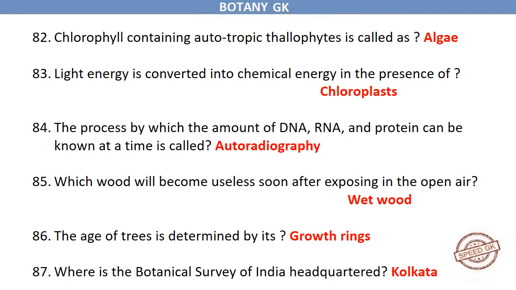Chlorophyll containing autotrophic thallophytes is called as algae. Light energy is converted into chemical energy in the presence of chloroplasts. The process by which the amount of DNA, RNA, and protein can be known at a time is called autoradiography.